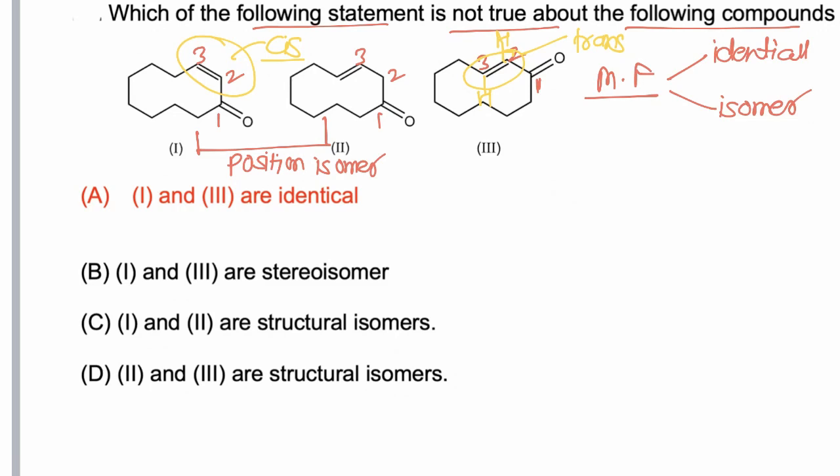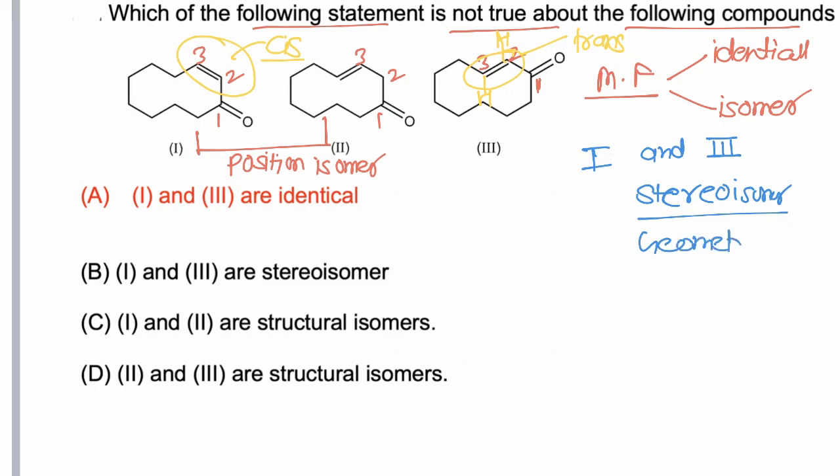So one is cis and one is trans. So 1 and 3 have different stereochemical formulas, so they are stereoisomers, specifically geometrical isomers. One is cis and the other is trans.